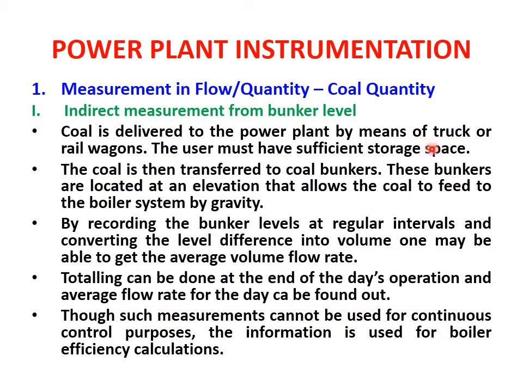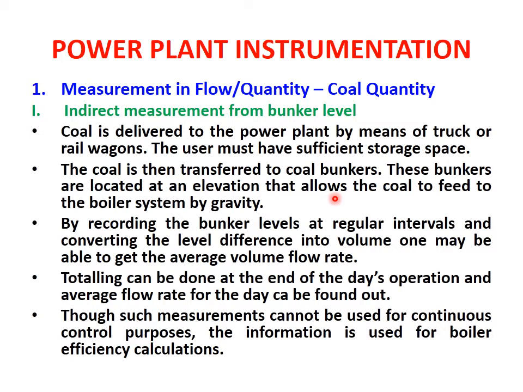The user must have sufficient storage space, because when this coal is delivered with the help of these large transferring means, the power plant system should have sufficient storage space. The coal is then transferred to coal bunkers.